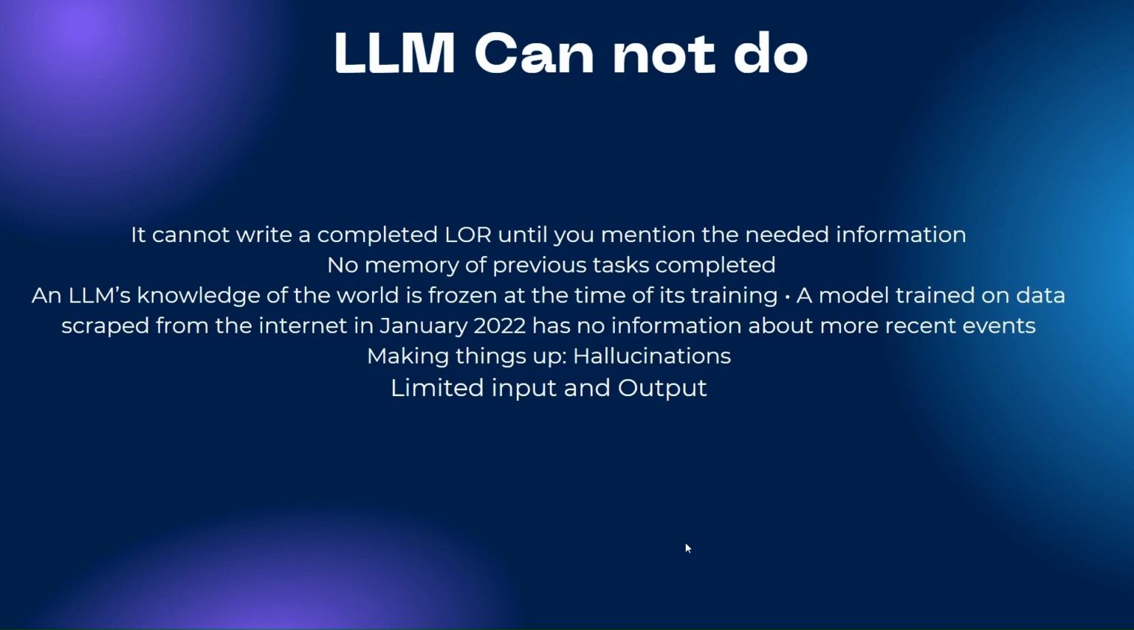Next, an LLM's knowledge of the world is frozen at the time of its training. When LLM models were trained, the knowledge was frozen. So the model has the latest knowledge only up to Jan 2022. If you ask about current affairs or current news or anything, it can't predict it. It cannot write it because it's not trained on it. So it has limited information, only till January 2022. That is one constraint.